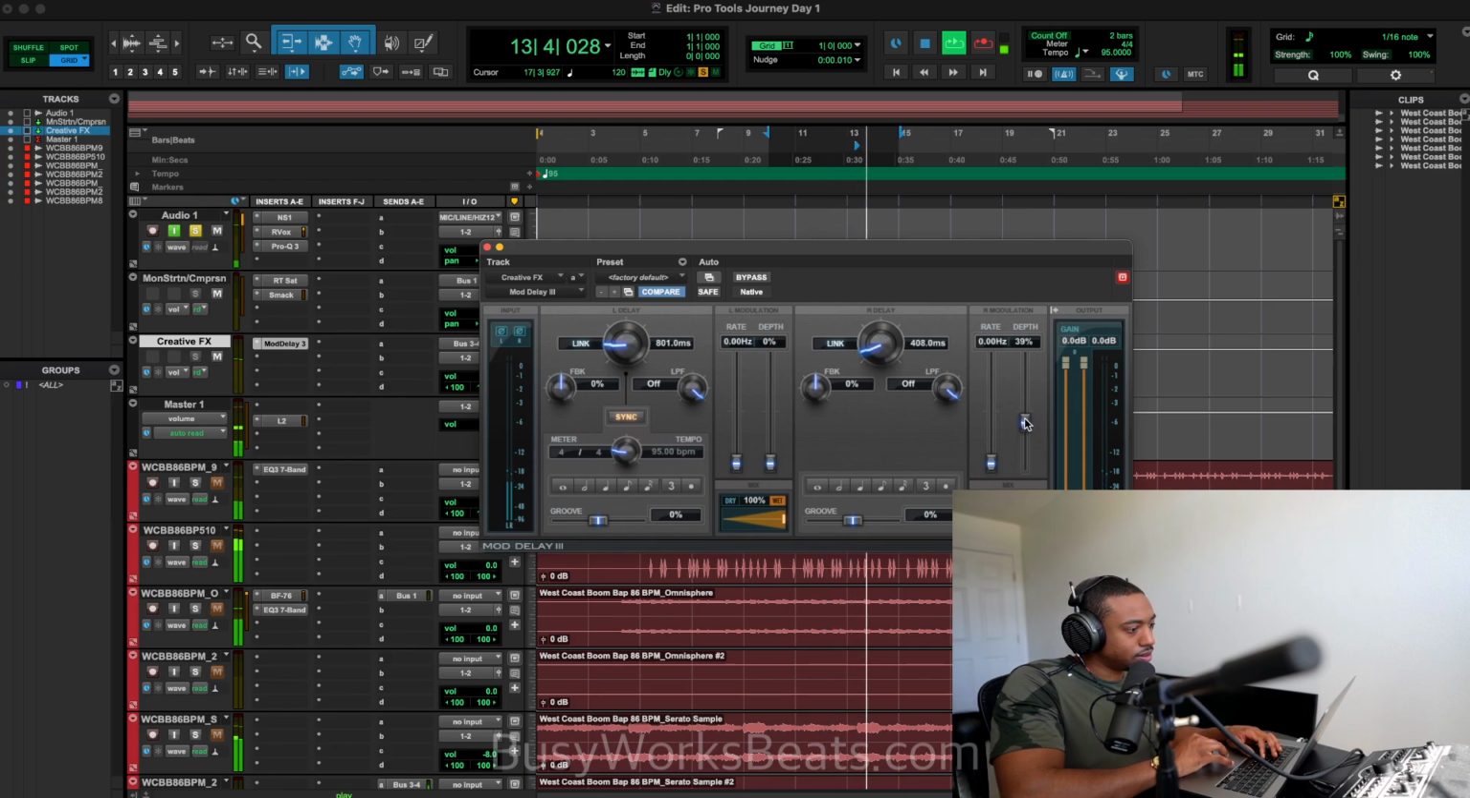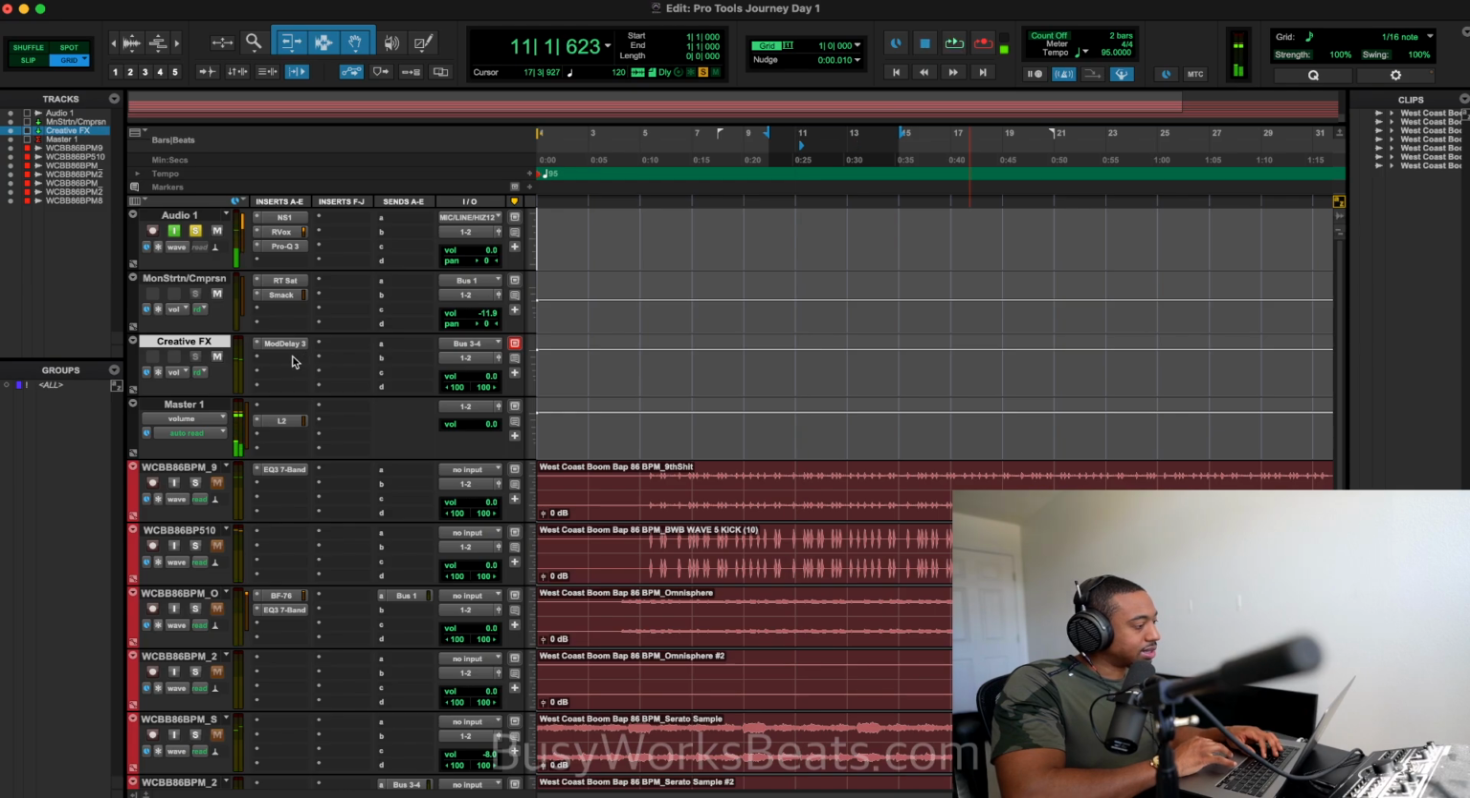Let's add some modulation, which is pitch modulation. That sounds crazy. Now I'm going to send that through a reverb called Deverb. Okay, very good reverb built inside of Pro Tools.